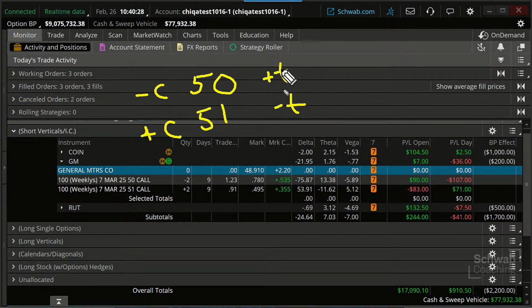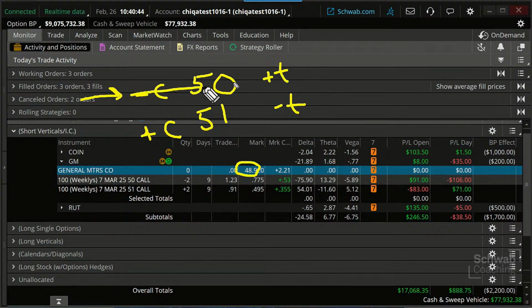Why is this? So do they just offset each other? No. The one that's going to dominate typically is going to be the one that's closest to being at the money. Right now, the stock is closer to this one. So it's a positive theta trade. Time decay helps us out.